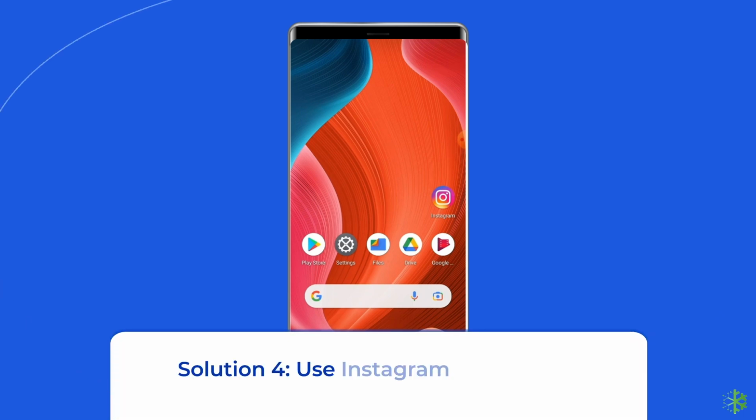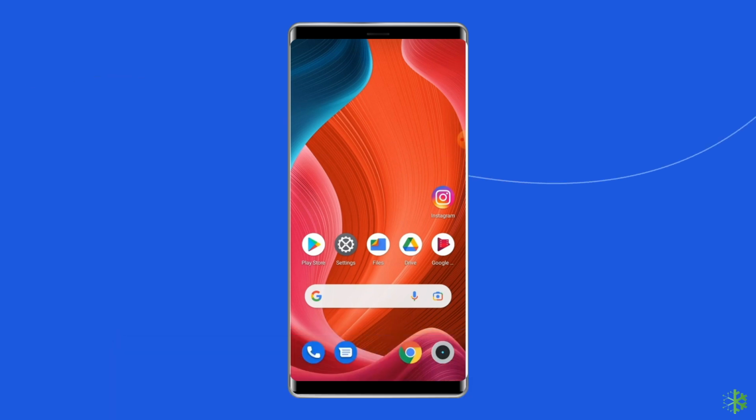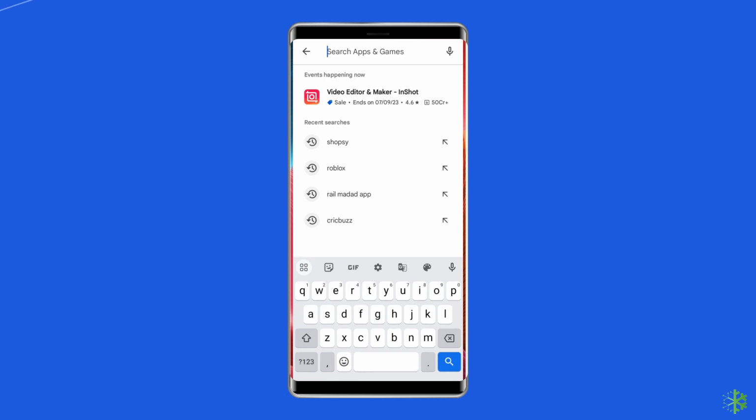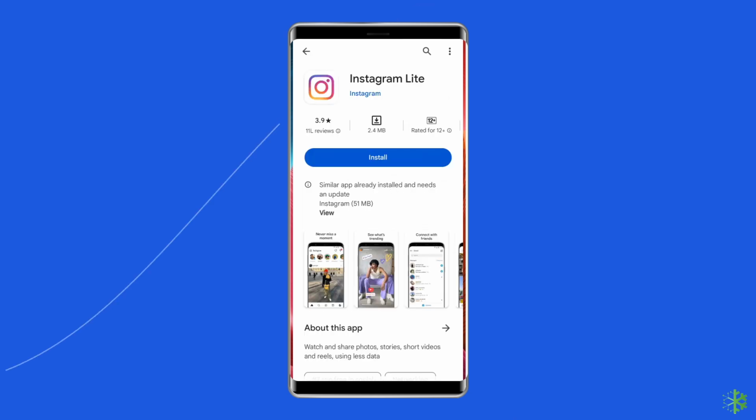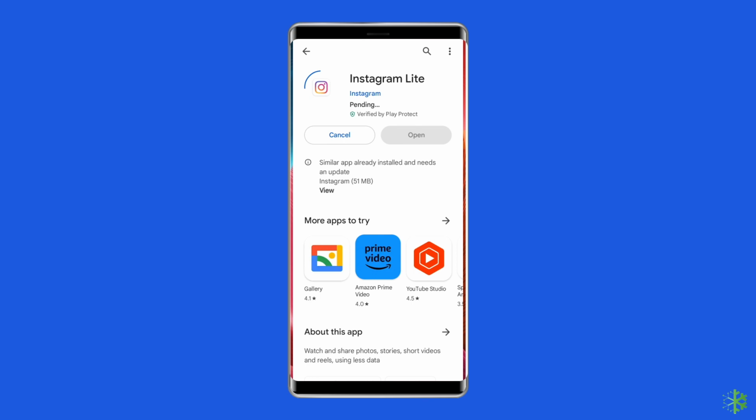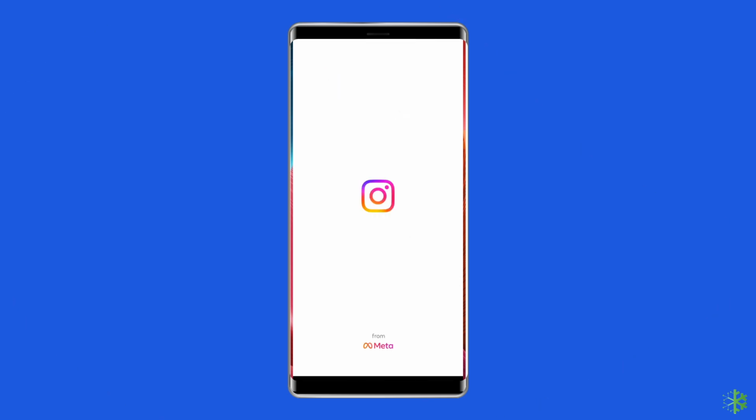Solution 4. Use Instagram Lite version. You can even download the Lite version of Instagram on your phone to fix the error. Many users have solved this error by using the Lite version of the app instead of the main Instagram app. To do this, you have to open the Play Store on your device. Type Instagram Lite in the search box and hit enter. On the app page, tap on the install button to download the application. Now, log in with the same account and try liking a post.